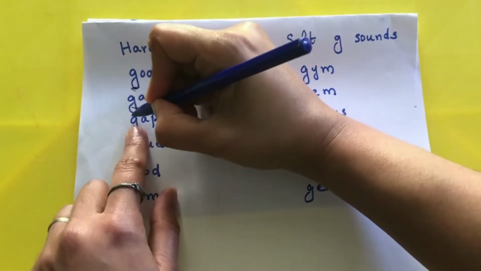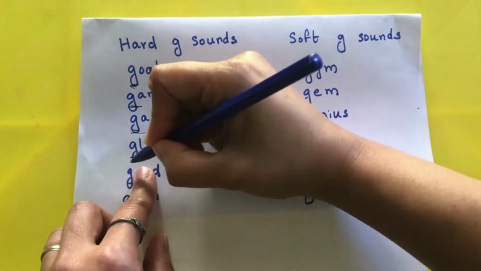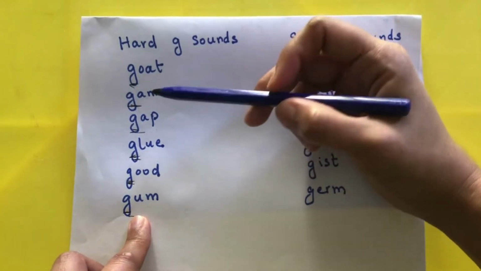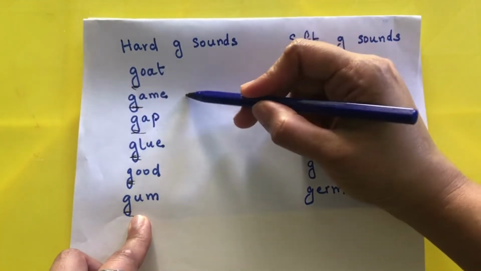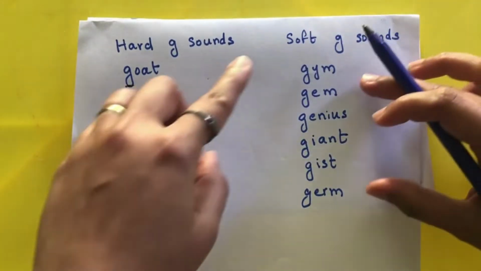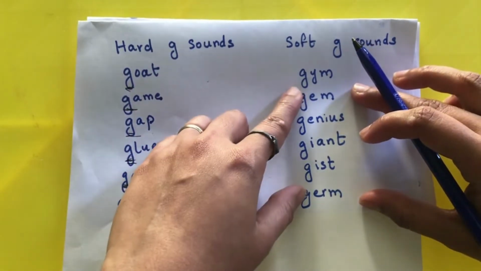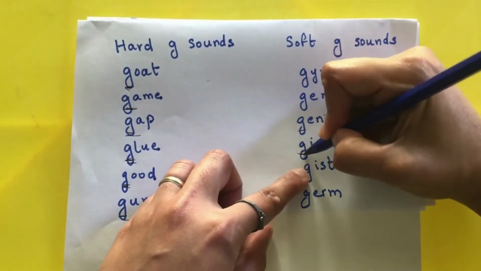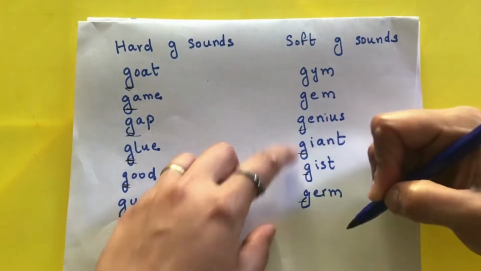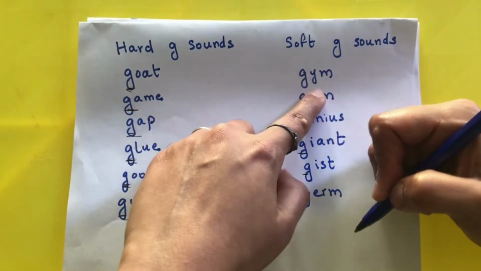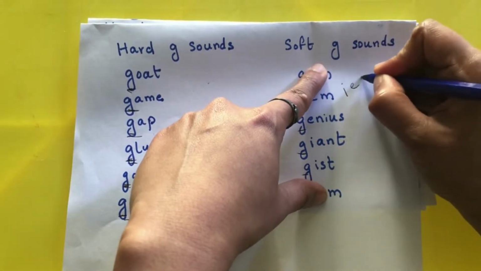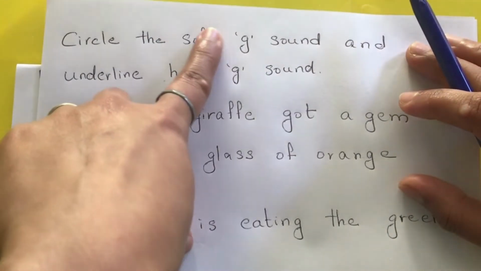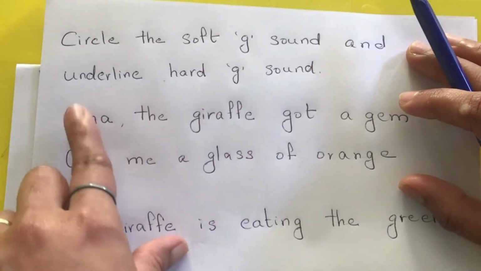Let's take some words that start with the hard G sound and the soft J sound. Goat, game, gap, glue, good, gum. In these cases, the letter G is not followed by I, E or Y. Now let us look at soft J sound words. Gym, gem, genius, giant, gist, germ. You can notice that in all these words, the letter G is followed by I, E or Y.